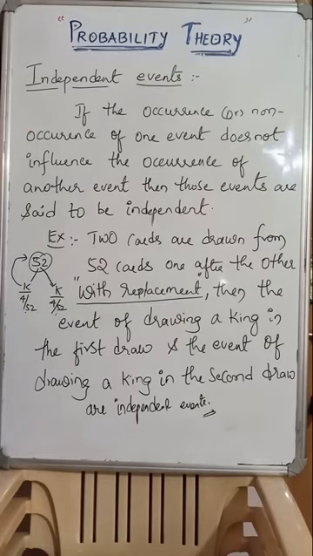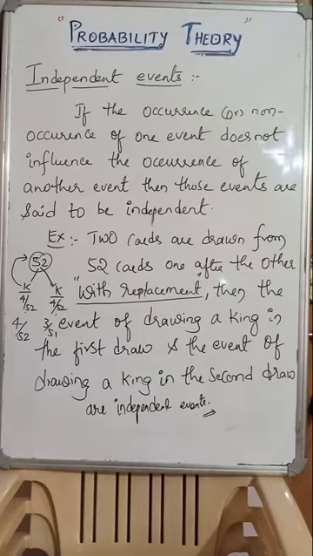You are not taking it away, you are just selecting and then replacing it back. If you do not replace it back, the first probability will be 4 by 52 and the second one will become 3 by 51. Are you clear, guys? Independent means the events are not depending on each other. They are totally separate. Independent, separate. Clear? See, getting a king card on the first draw will be 4 by 52. You are replacing it back.